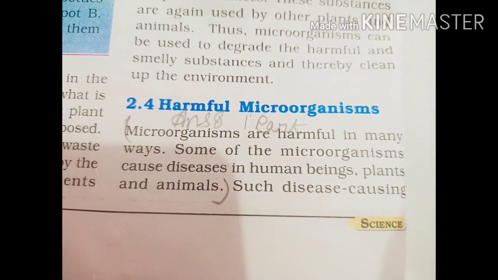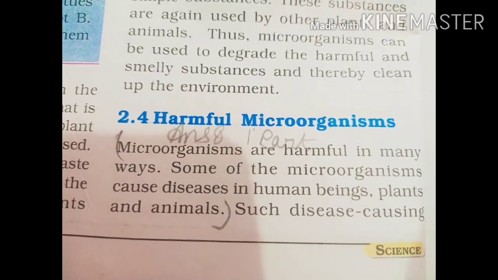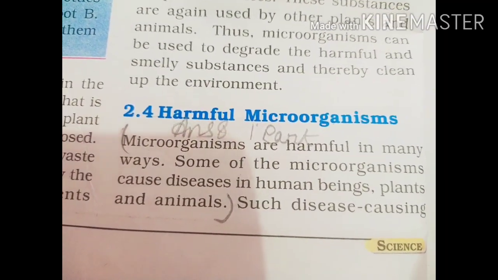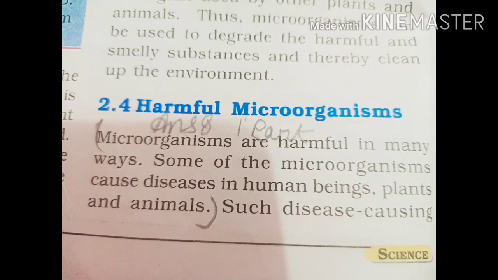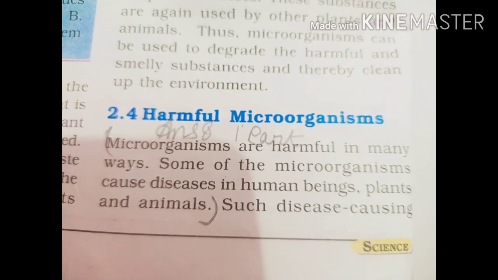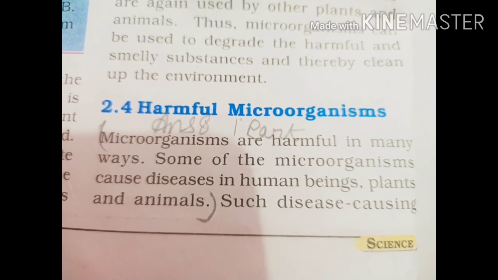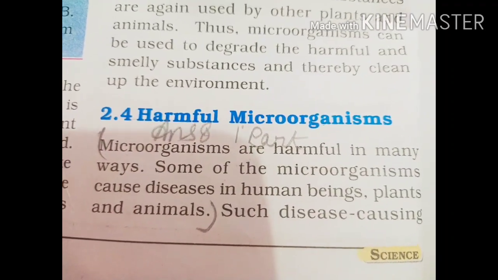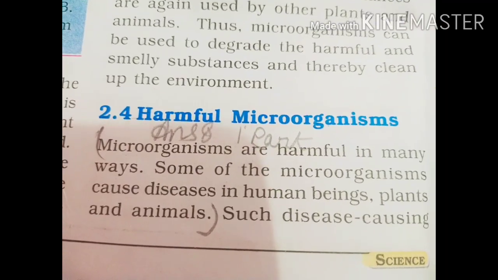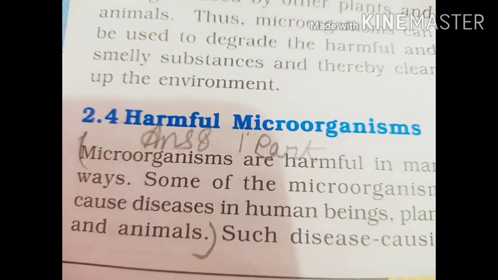Some of the microorganisms cause disease in human beings, plants and animals. Please, children, underline these lines because they are very important. Okay, because these microorganisms are creating harmful effects, they create diseases. They are causing disease in human beings, not only in human beings but also in plants and animals. So these disease causing microorganisms are called pathogens. This term pathogen indicates the harmful disease causing microbes.